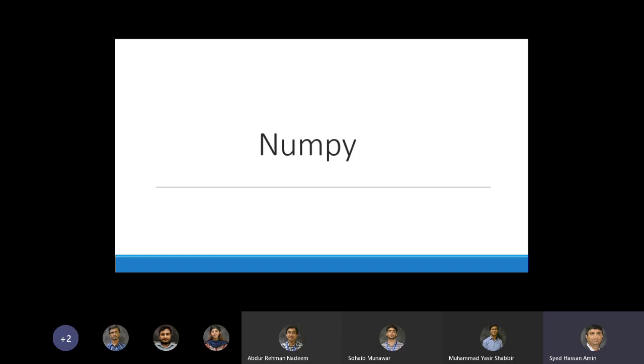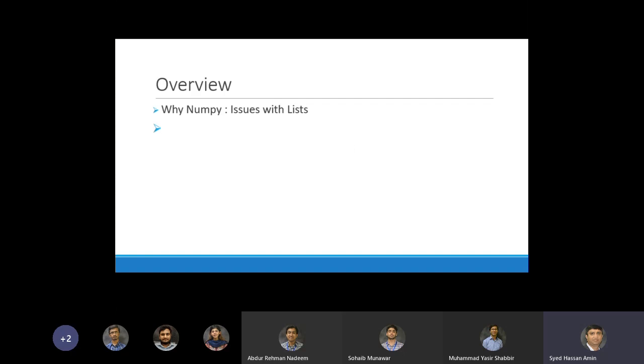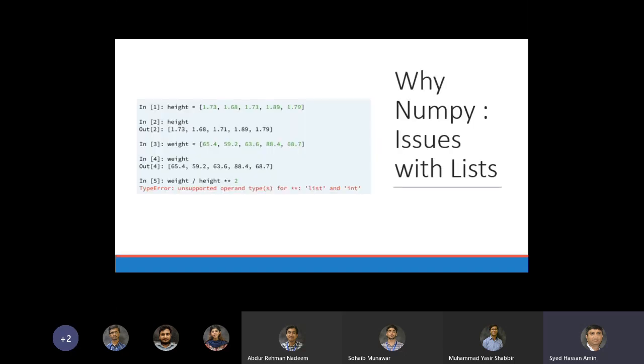Let's look at the NumPy library. NumPy is a very important library that obviously we use quite a lot. I missed completing the overview, so let's get into it. So why NumPy? The first thing is, why do we need NumPy? Let's understand that first.